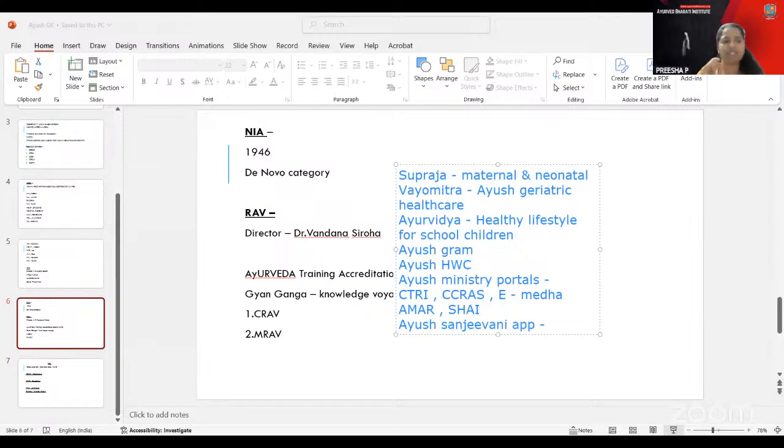First is the Ayush Sanjeevani app. Under the Ayush Sanjeevani app, what are the medicines? They launched a medicine called Ayush 64. Ayush 64 is the first medicine, and also Kabasura Kudineer.